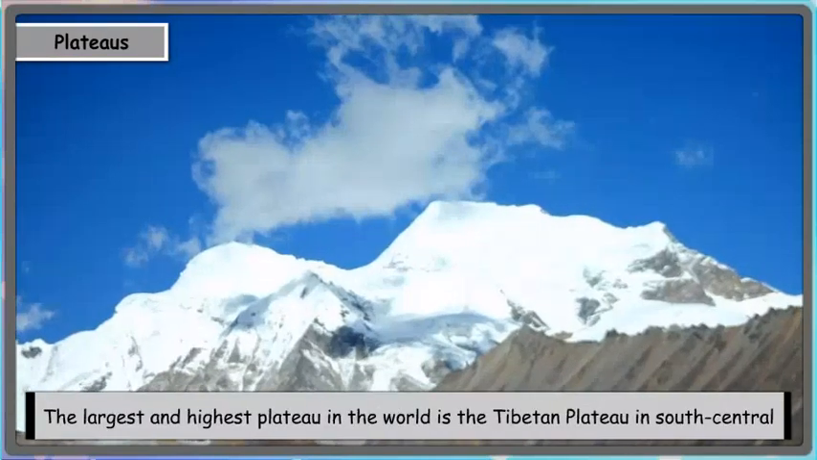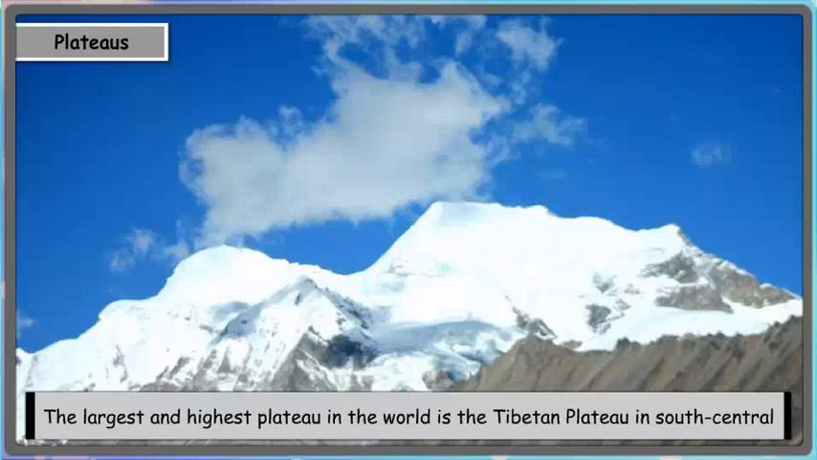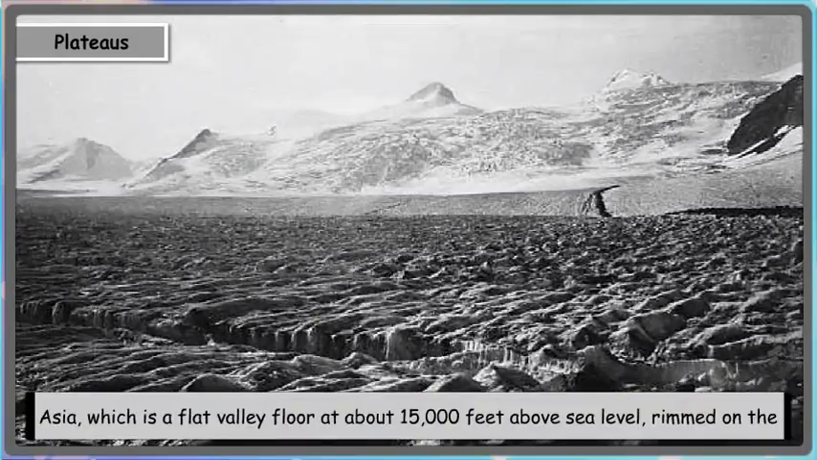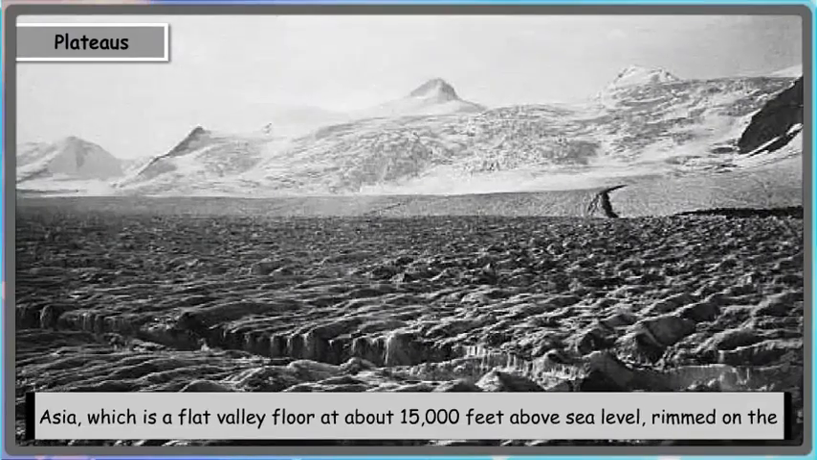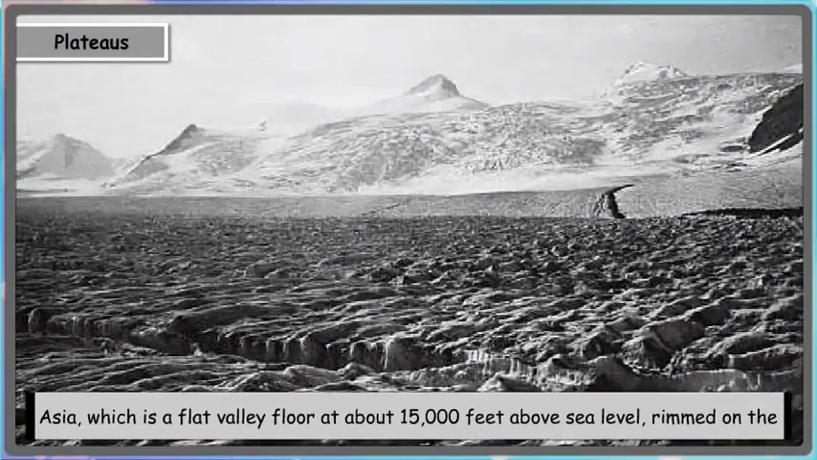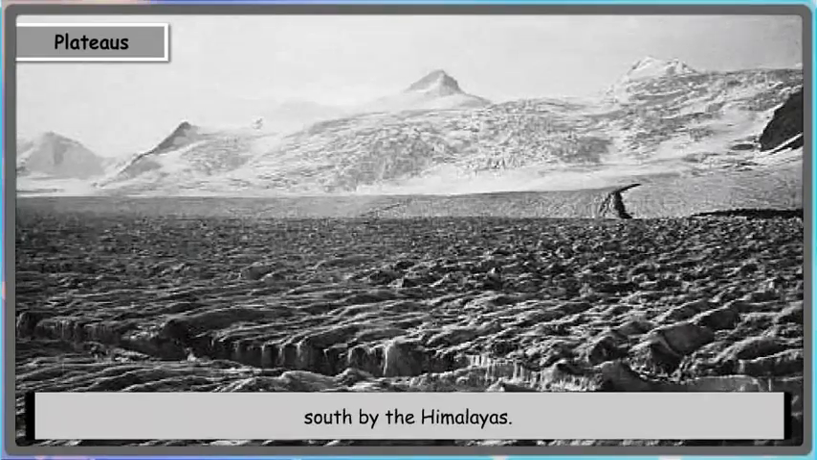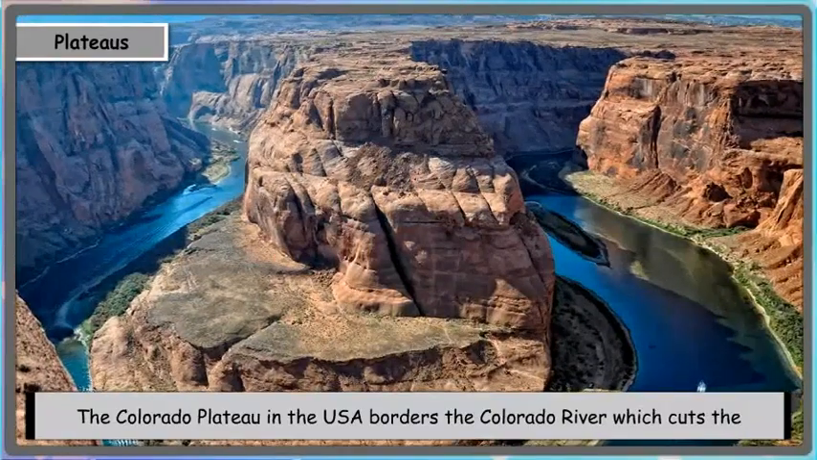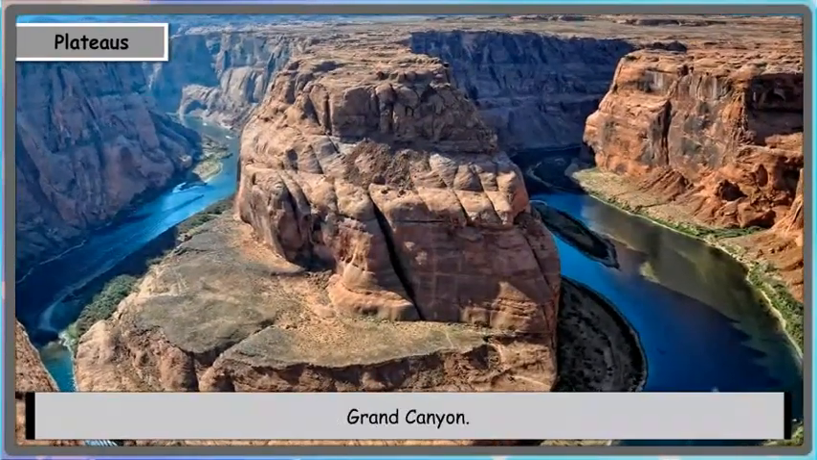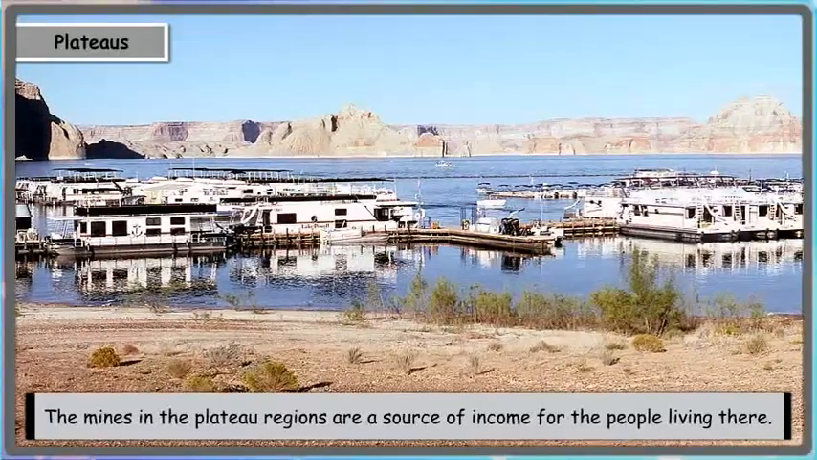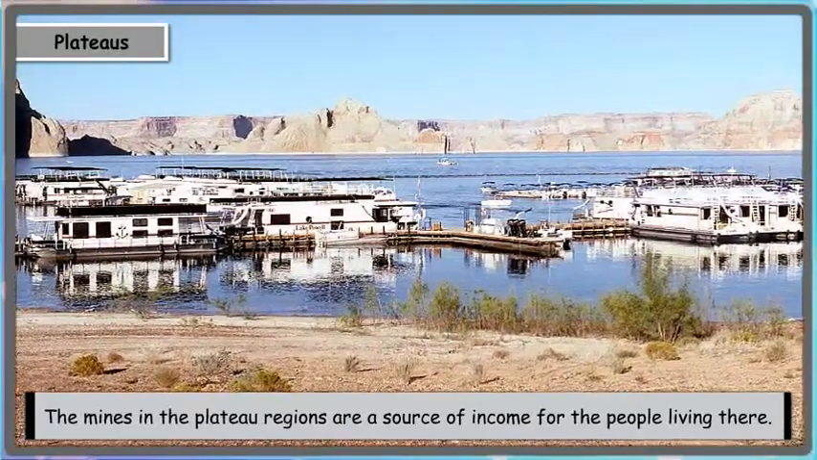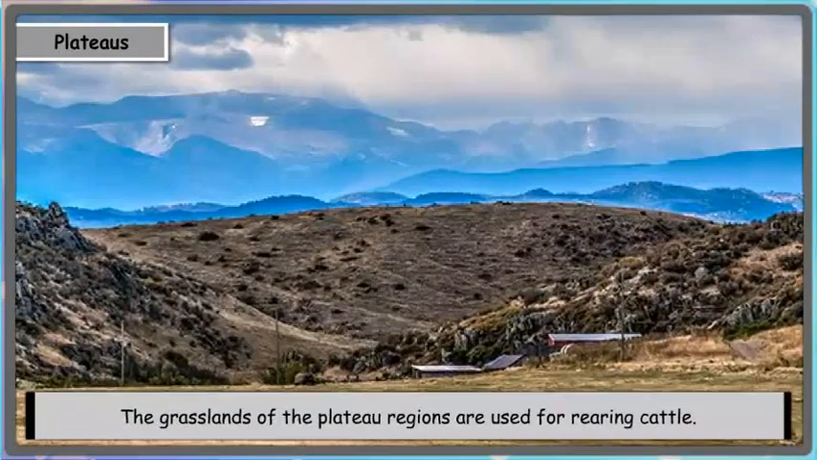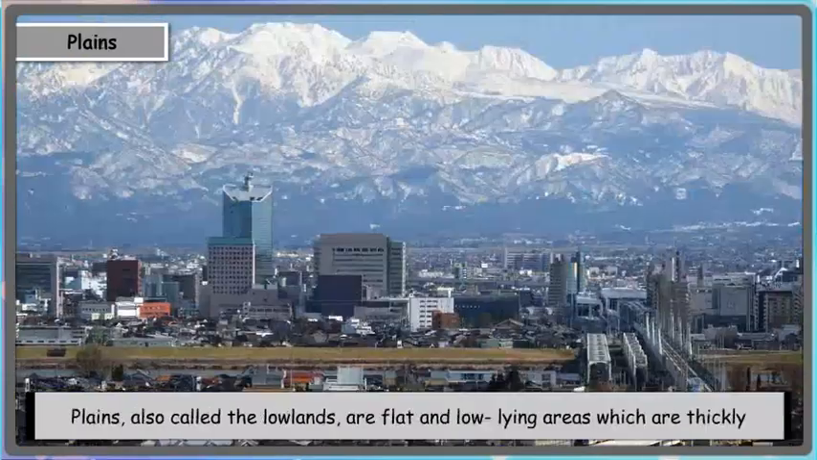The largest and highest plateau in the world is the Tibetan Plateau in South Central Asia, which is a flat valley floor at about 15,000 feet above sea level, rimmed on the south by the Himalayas. The Colorado Plateau in the USA borders the Colorado River which cuts the Grand Canyon. The mines in the plateau regions are a source of income for the people living there. The grasslands of the plateau regions are used for rearing cattle.